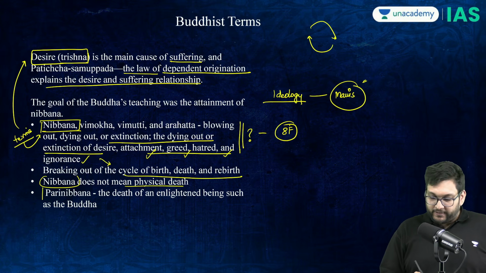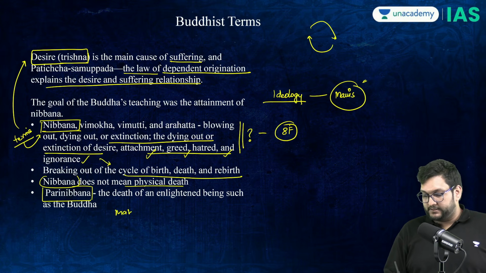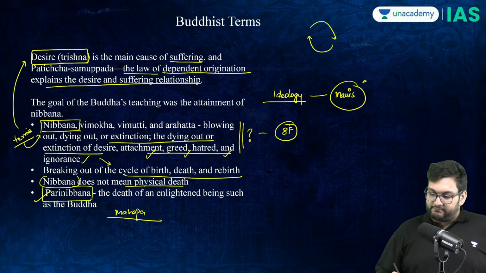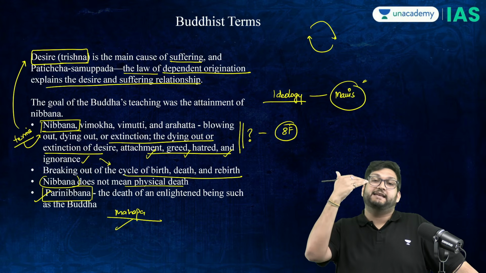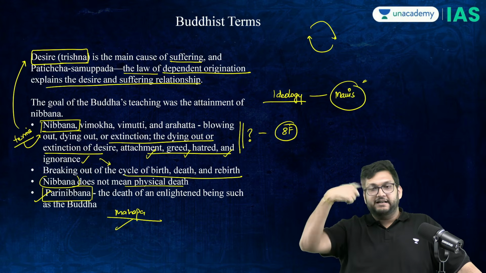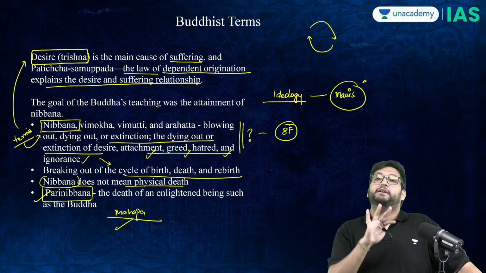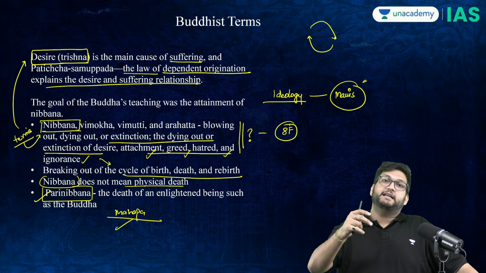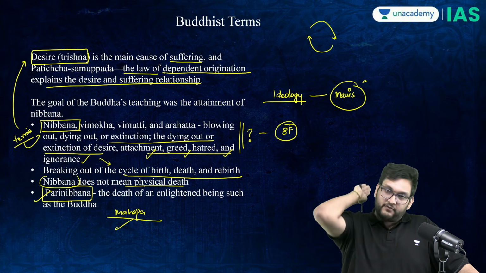However, there are two words, parinibbana and mahaparinibbana. Now, parinibbana and mahaparinibbana refer to an enlightened one. Mahaparinibbana is Buddha dying, which happened at Kushinagar. Parinibbana means if a monk dies, it is called parinibbana. That is basically death per se in physical form.